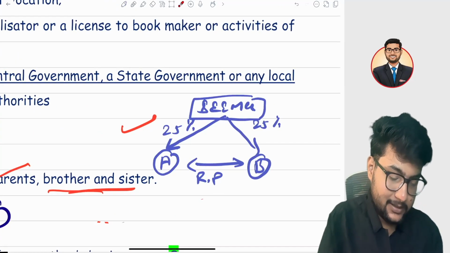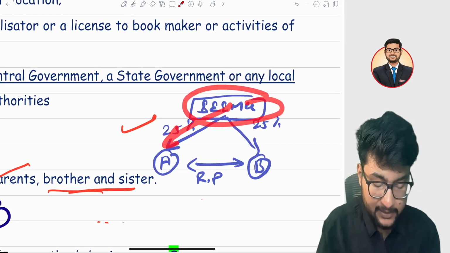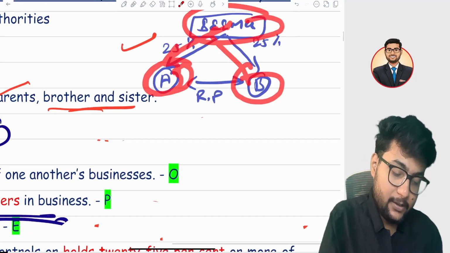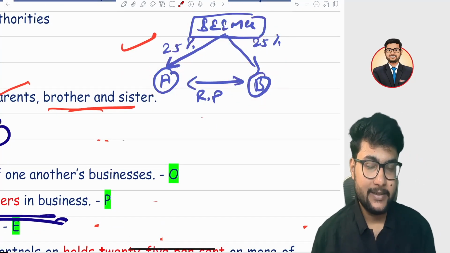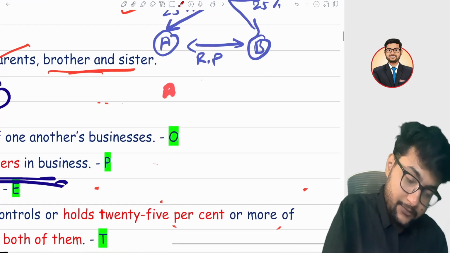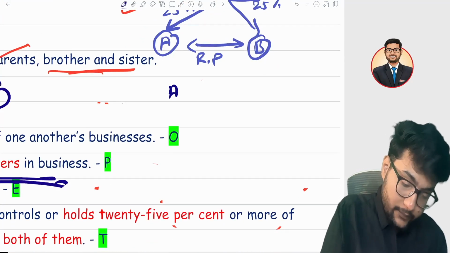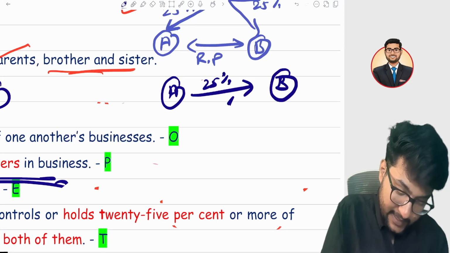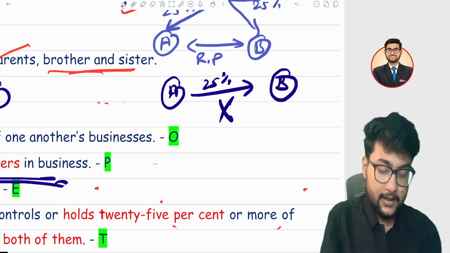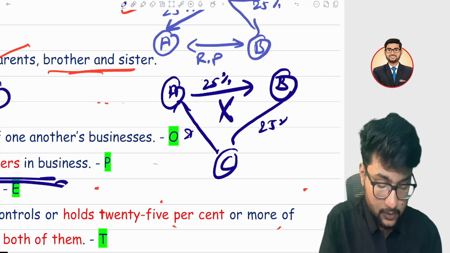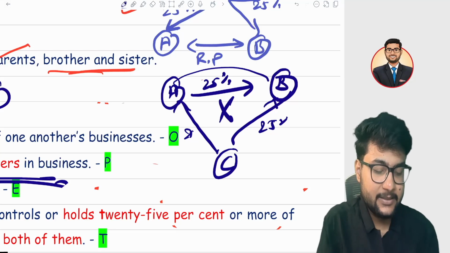Suppose there is a girl Seema. Seema holds 25% in A and 25% in B. Then A and B can be called related persons. But it doesn't mean that if A holds 25% in B, then they are not related persons. A third person should hold 25%. Then it is considered as a related person.